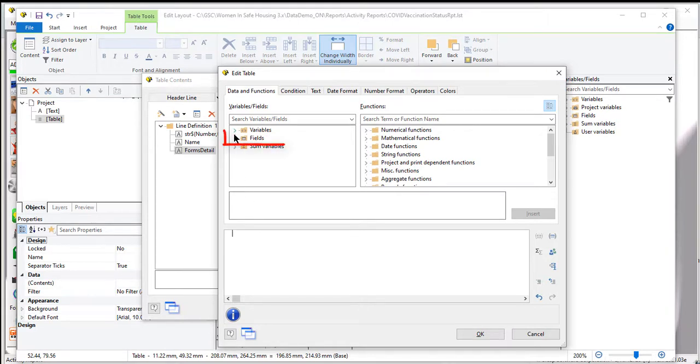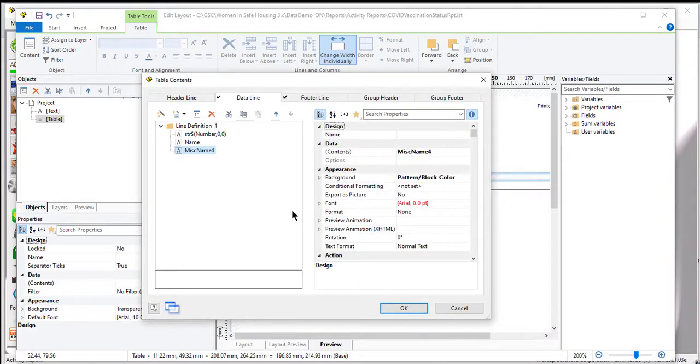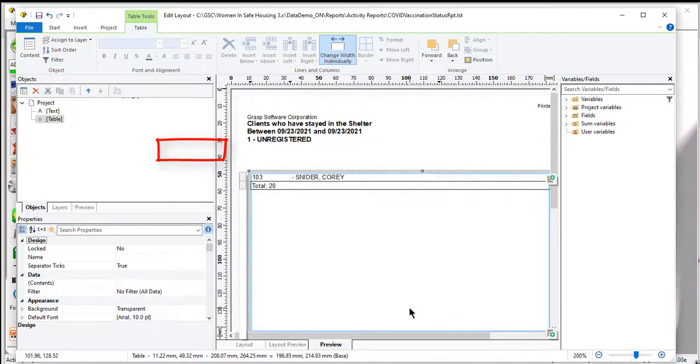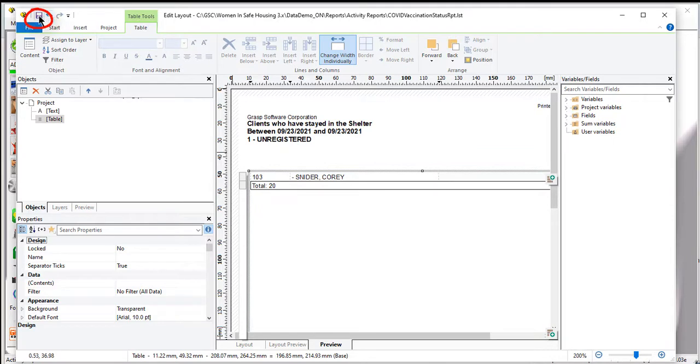Now I'm going to click on this expand for fields. Notice how that expands out. And if I go down this list, you'll see miscellaneous 4 code, if I just want the code. In my case, I want the name. So I want to select that and click OK. So what I've done, I've replaced that forms detail with miscellaneous name 4. And now if I click OK here and save, remember to save, and close.